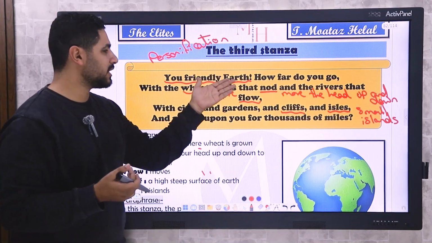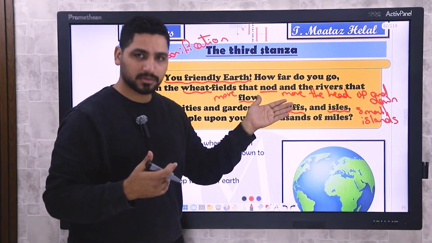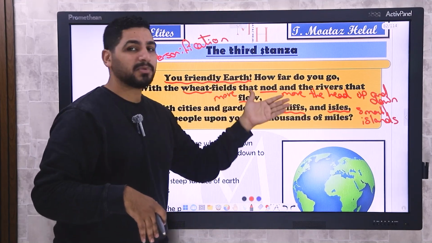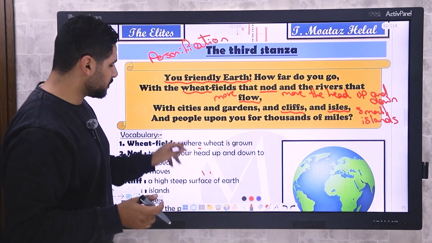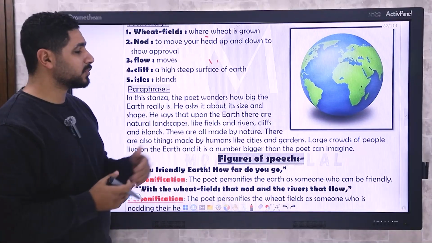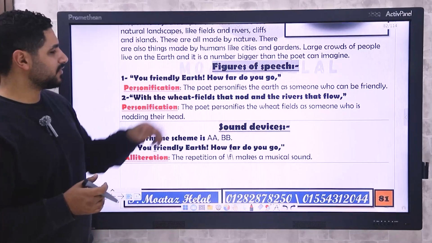Here we have a personification. Actually, the wheat fields don't have heads to nod. So that's another personification, comparing the wheat fields to somebody who can be nodding their head. And that's it. So here we have the difficult words. This is the meaning of difficult words, and this is the explanation of the whole stanza. And here we have the figures of speech.